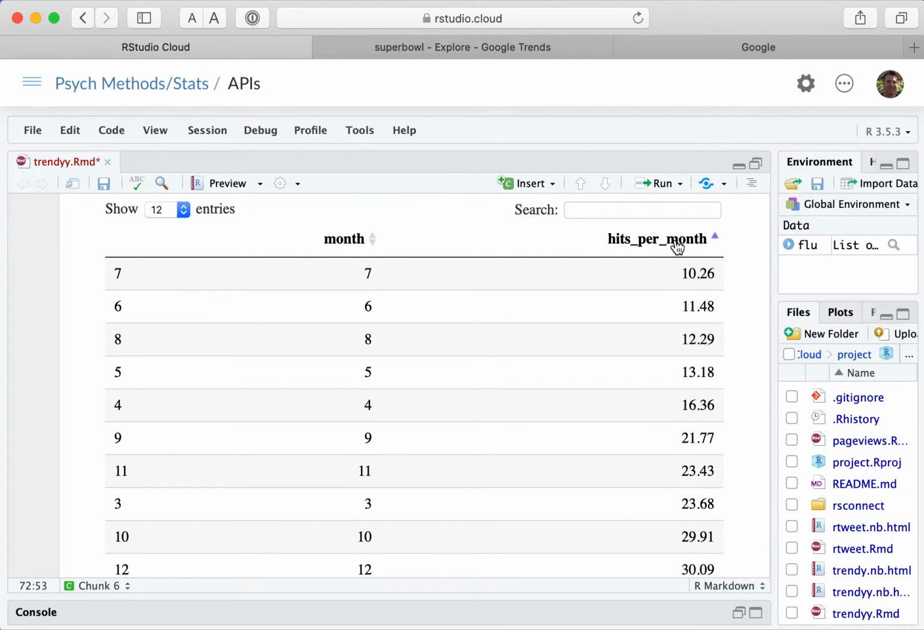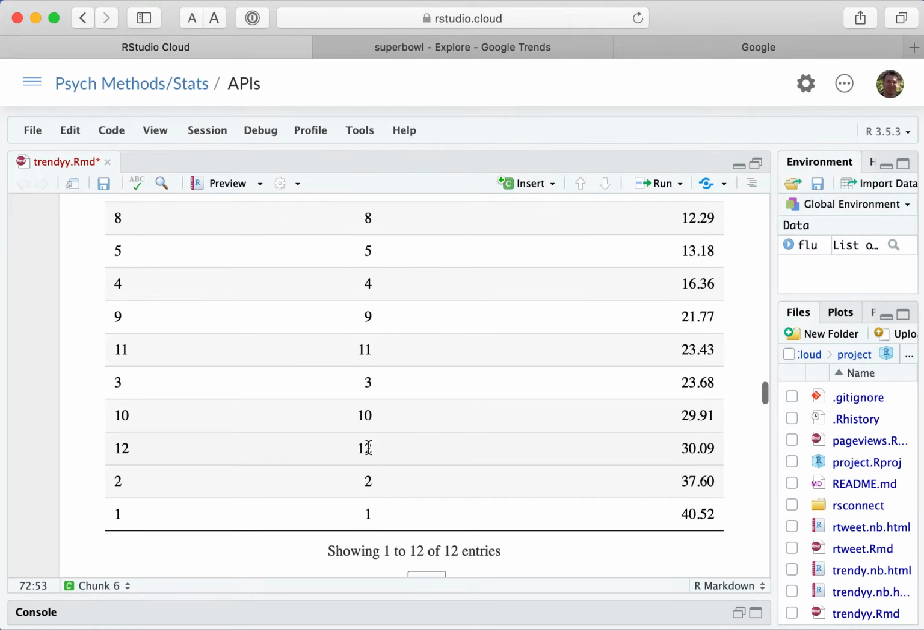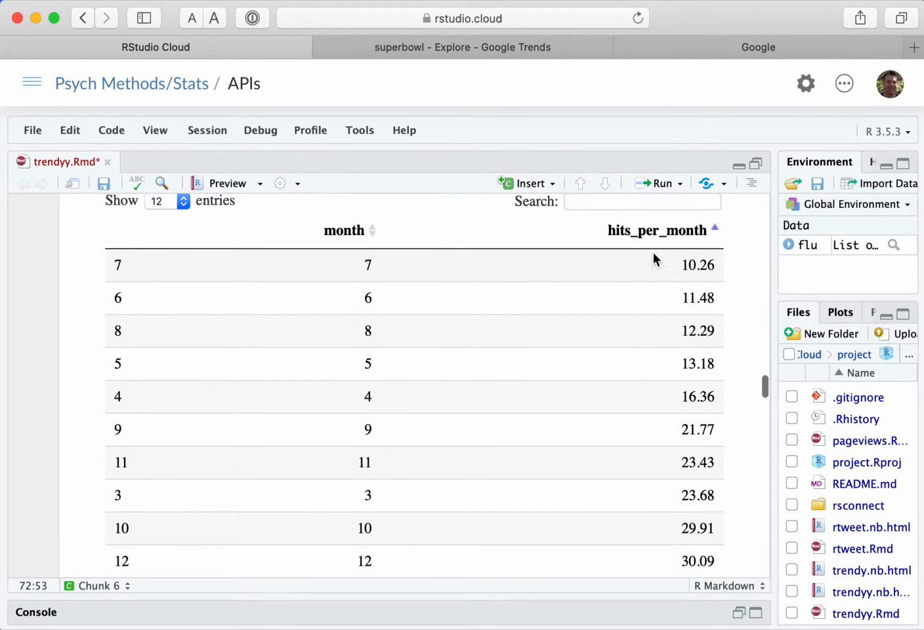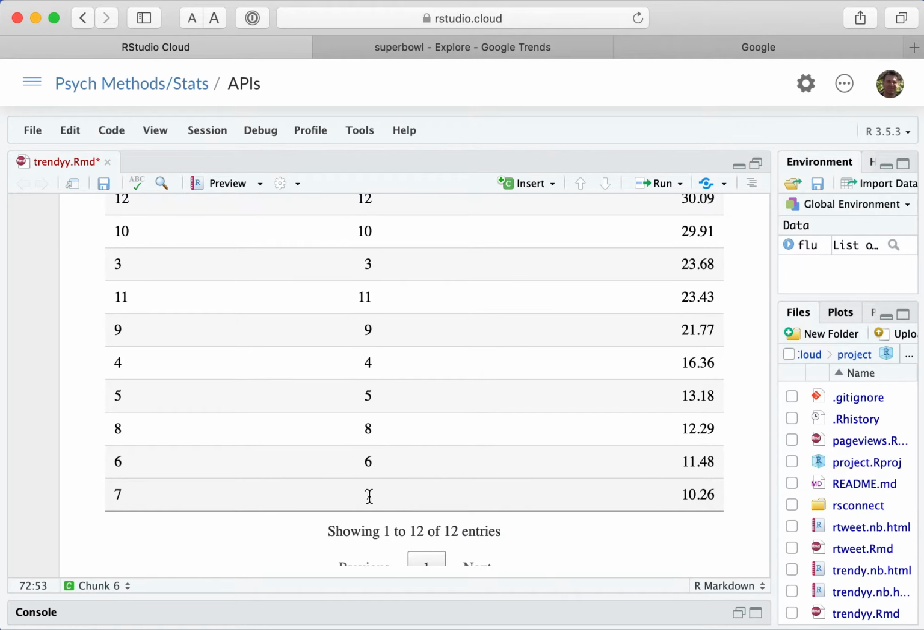And I can sort by hits per month. Yeah, February is the second highest, then December, so it makes sense. Let's sort this with the highest at the top. So January, then February, then December, October. It's interesting that October was higher than November, but then if you look at the lowest months, it was July and June and August.